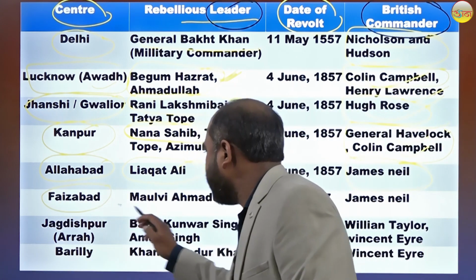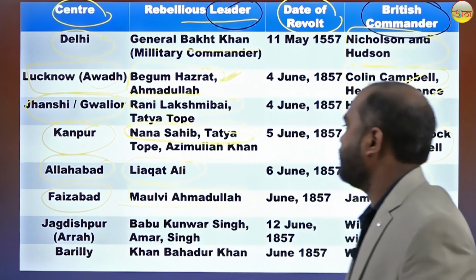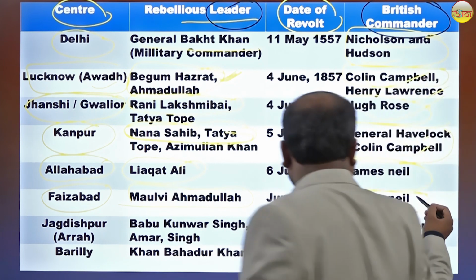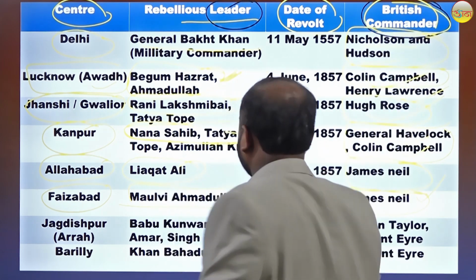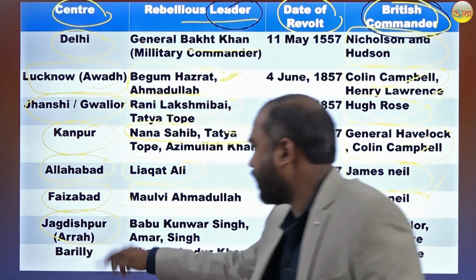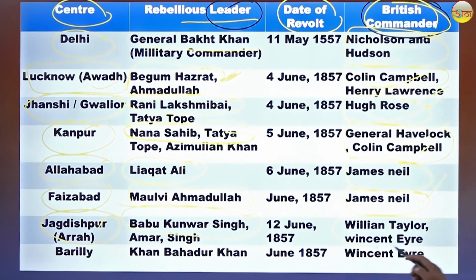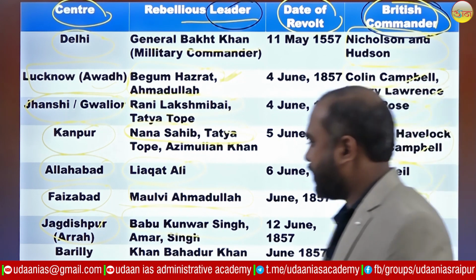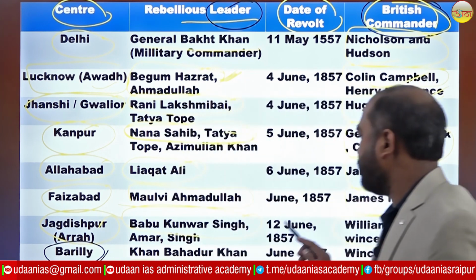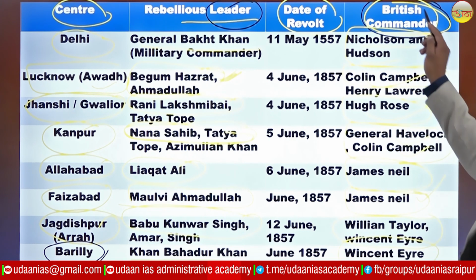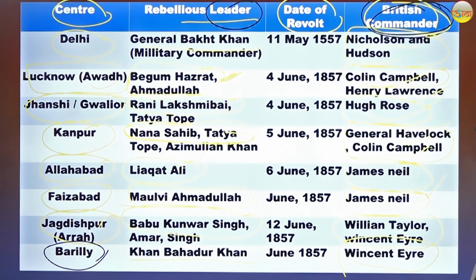Faizabad, as we see, Maulvi Ahmadullah. Again, James Neil was the British commander. Jagdishpur, Ara: who was the leader? Babu Kunwar Singh, with William Taylor and Eyre. In Bareilly, the leader's name is Khan Bahadur Khan. Eyre was the British commander. So this is very important from the examination point of view.